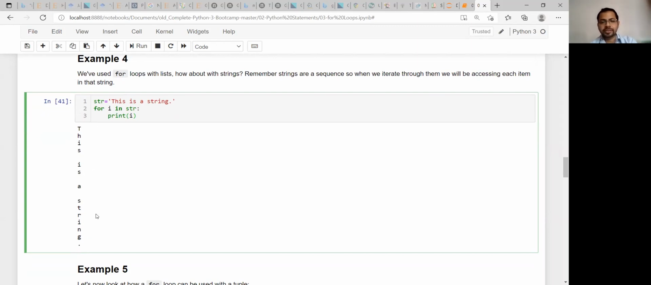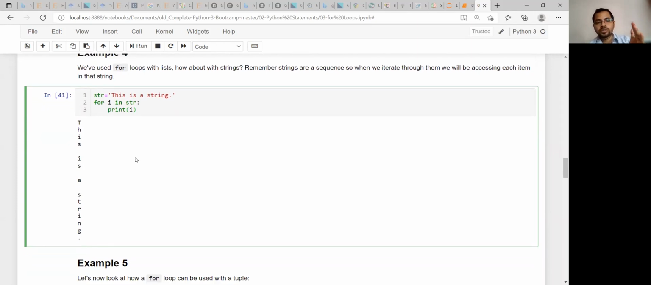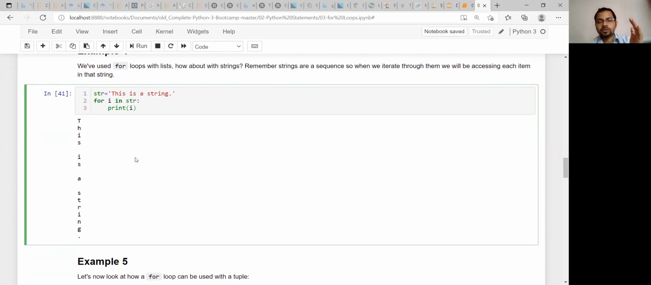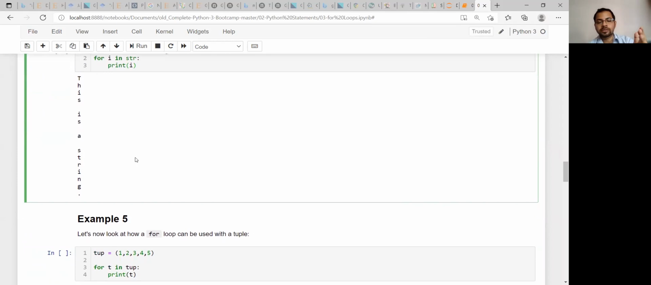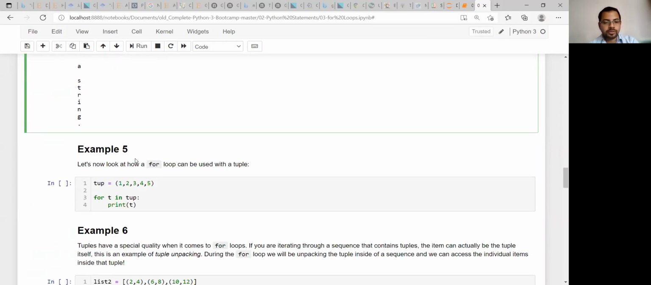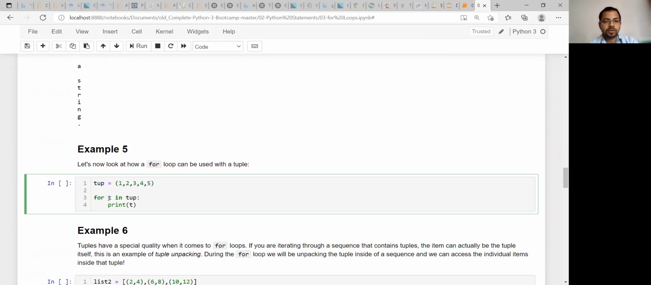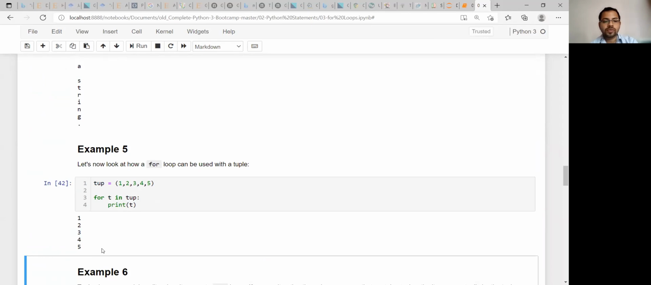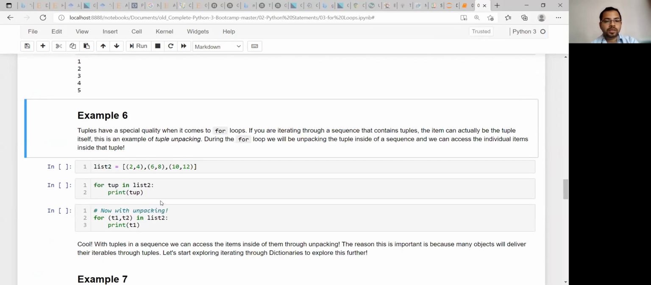So that is the thing, that you can iterate anything, not only the list, but you can use string, or you can use tuple, or you can use dictionary. All these things you can iterate over. So here is an example of tuple. The same method: for t in tuple, print t. So you are getting these values. Okay. Now come to this dictionary.